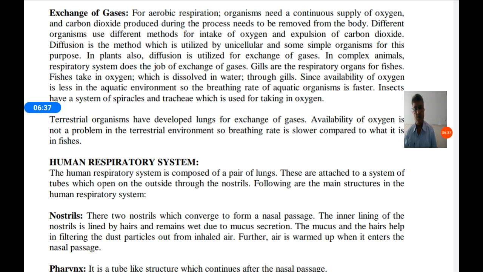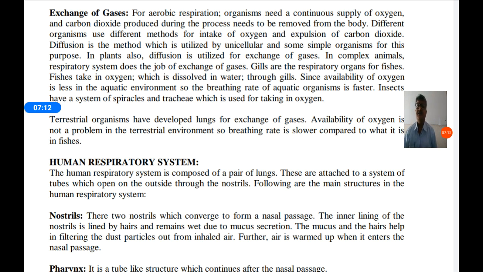It is taken out from the atmosphere, so carbon dioxide is released into the atmosphere again by plants when they are performing respiration. Different organisms use different methods for intake of oxygen and expulsion of carbon dioxide. In unicellular organisms and multicellular organisms, a different mechanism is present to take in oxygen and to give out carbon dioxide.